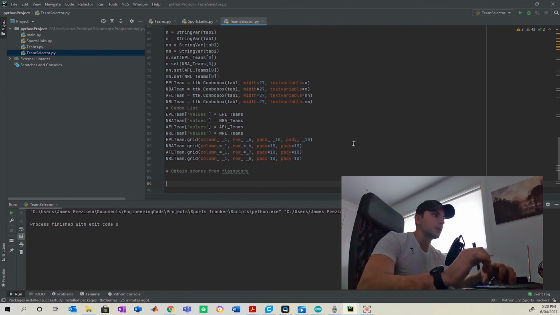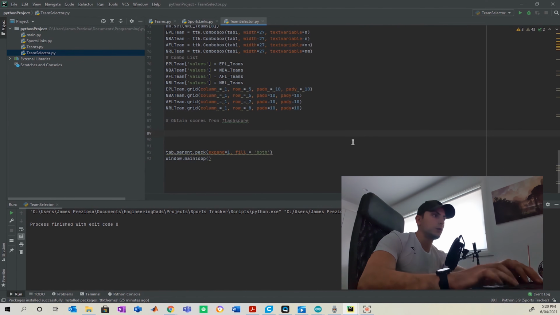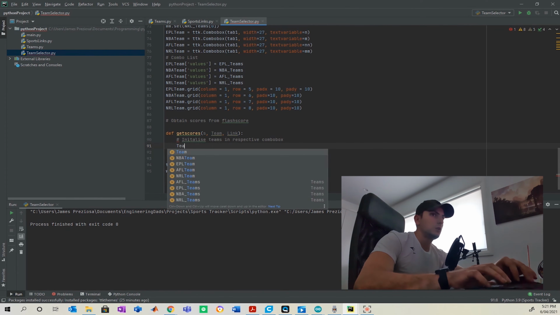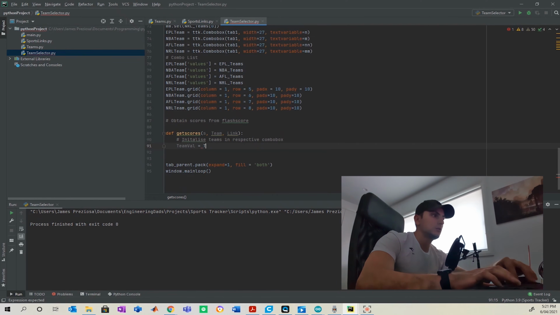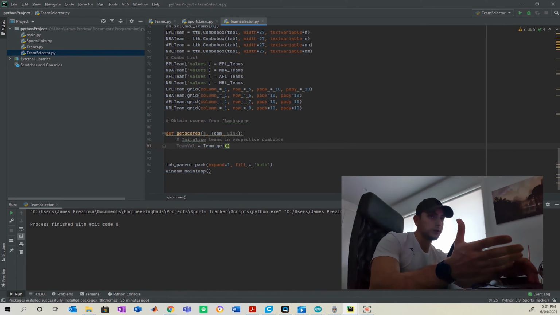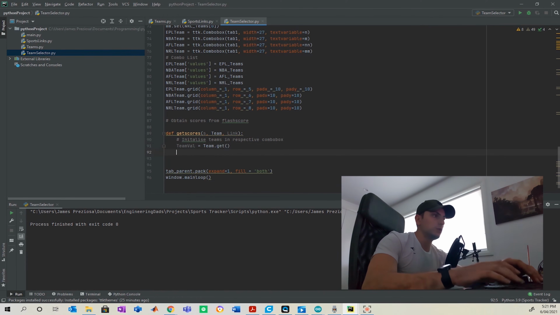Okay guys, so I'm gonna make a function here just so I can call it within the app, and we're gonna call it get scores. And I have used a variable s, the team that we're selecting, and the link that we have to select as well. So we're gonna have to initialize that. And we're gonna start a value for each team. And that's gonna be team get when it comes to selecting each team, depending on what sport you've chosen. And what sport you've chosen will also depend on the URL as well.